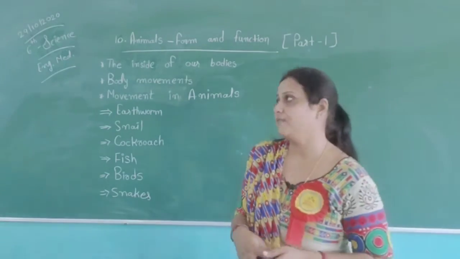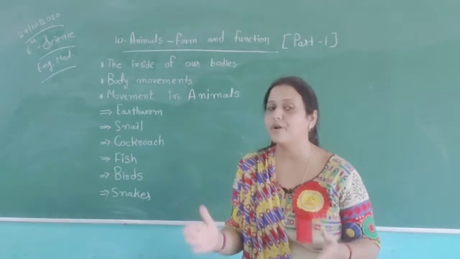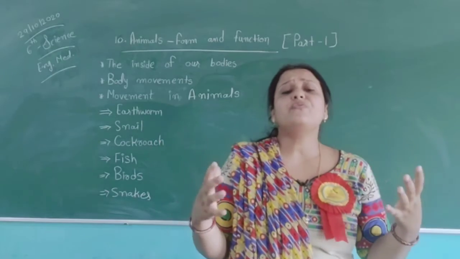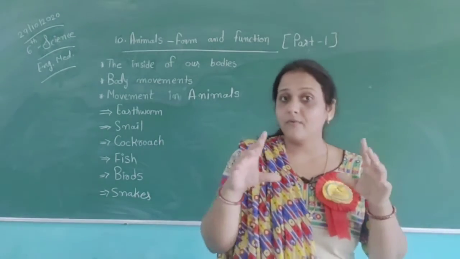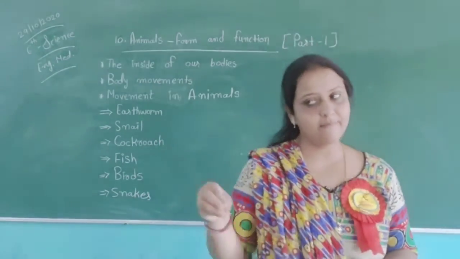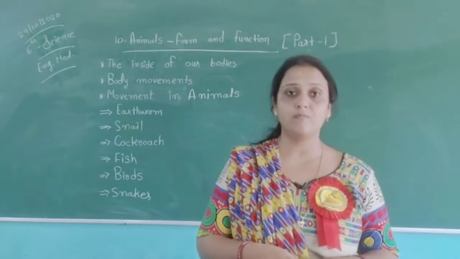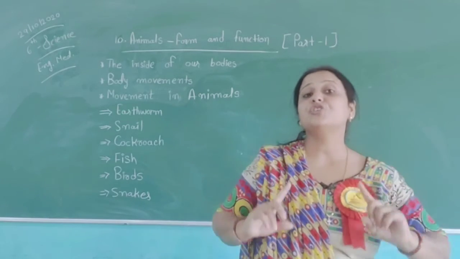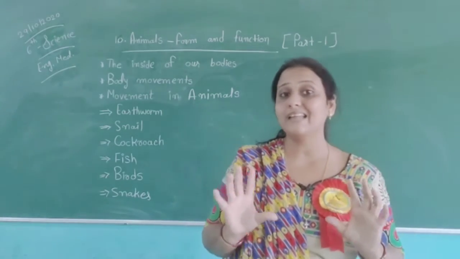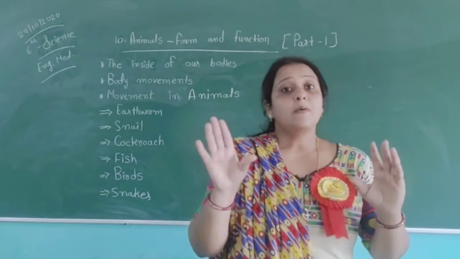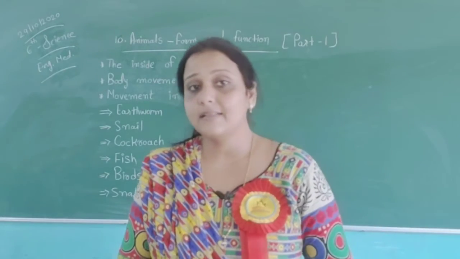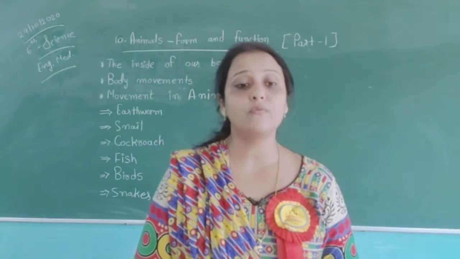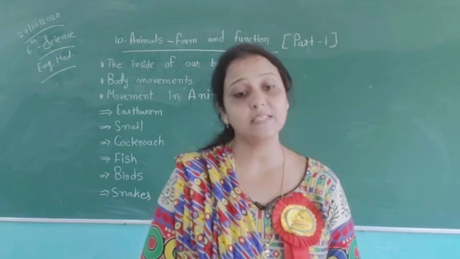Then we have fish. How fish move from one place to another place in water. The body structure of the fish is like a boat. When we make a boat from paper and keep it in water, it can easily move from one place to another place because the structure of a boat is like this. So the body structure of fish is also like this, and using this body structure they can easily move from one place to another place. Always fish live in water.